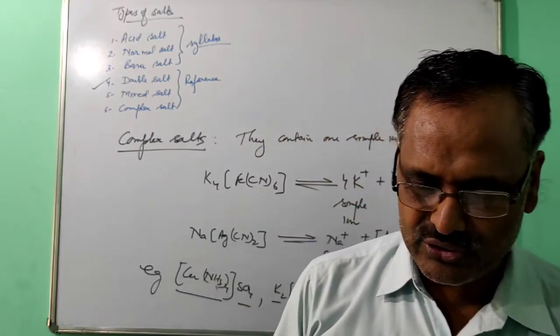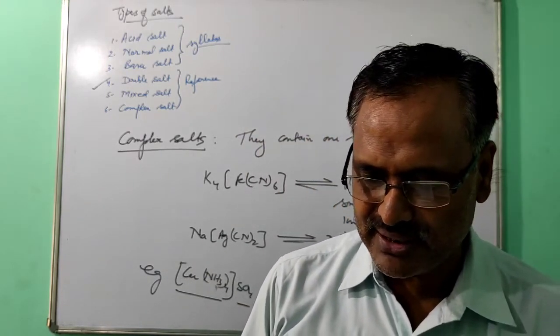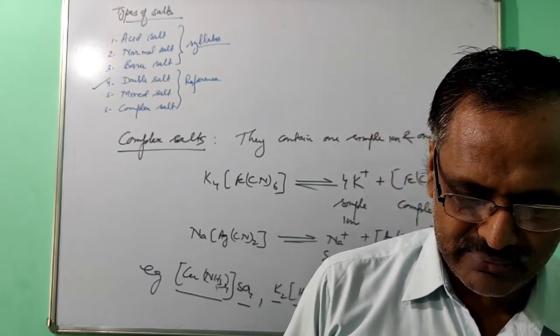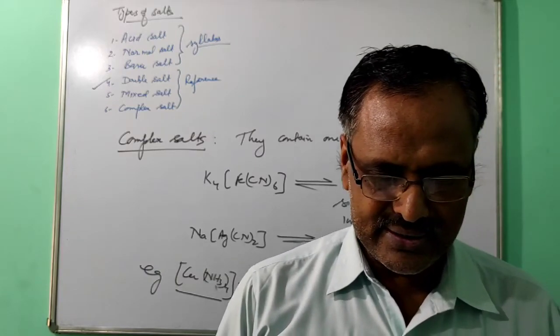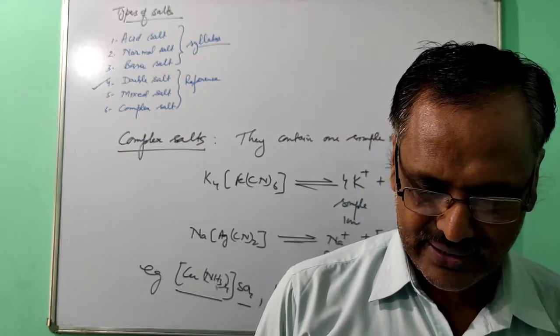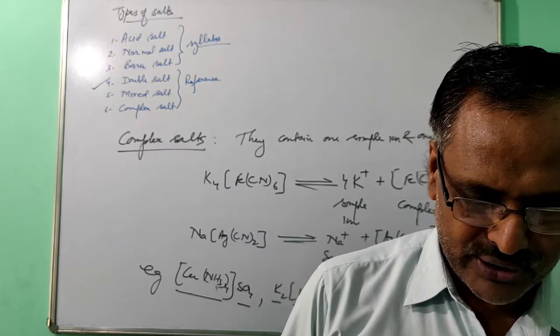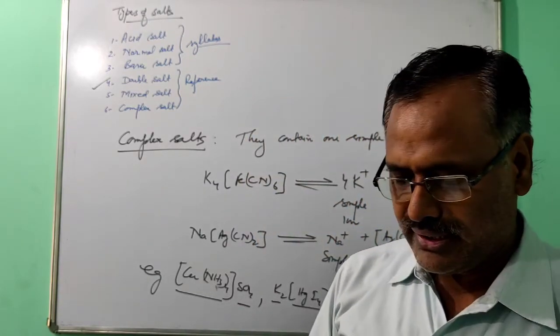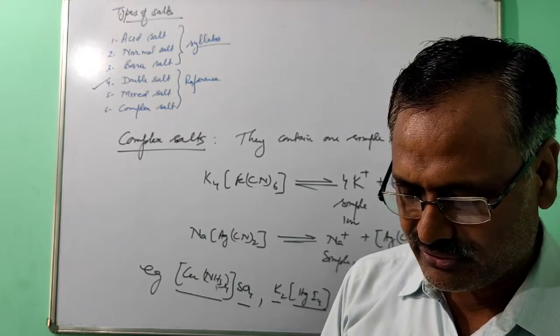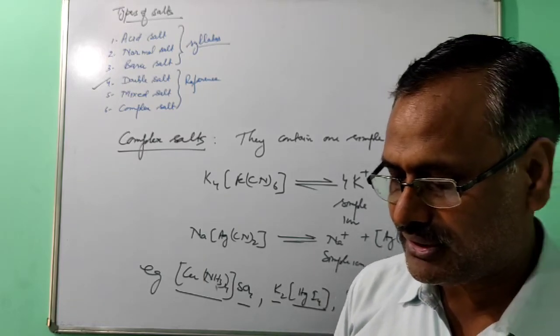Mixed salt contains two or more basic radicals. Examples are given: sodium potassium carbonate, bleaching powder. And then complex salt contains a simple ion and a complex ion. Examples are given: potassium mercuric iodide, sodium silver cyanide, sodium zincate, tetramine copper sulfate.